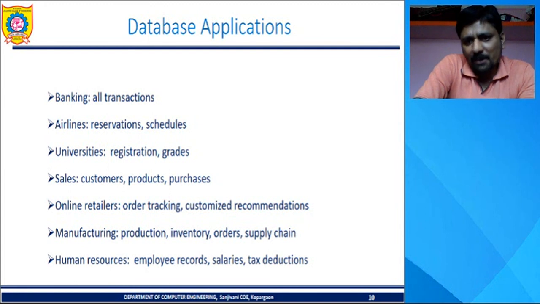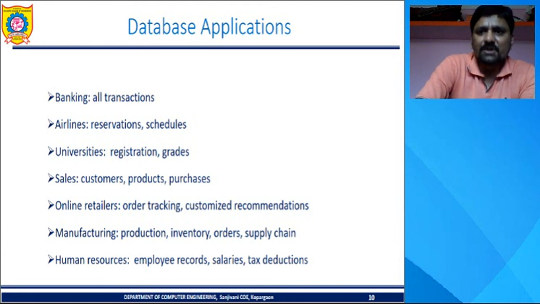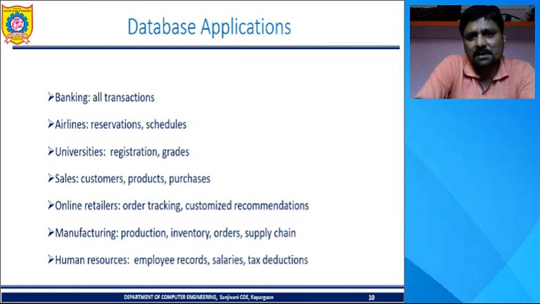In manufacturing, production, inventory, orders, and supply chain can all be smoothly managed by using database applications. Human resources, employee records, salaries, and tax deductions all use database systems. Nowadays, DBMS is used for each and every field, category, and organization. This is about the first part of the introduction, DBMS.